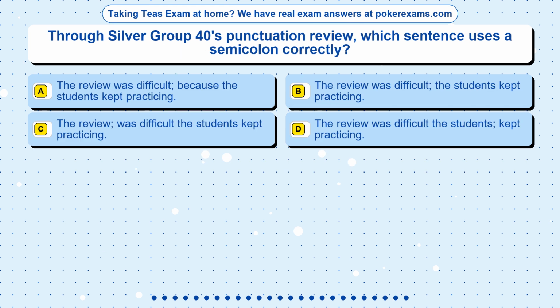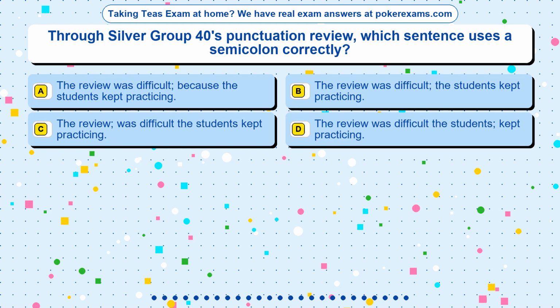Question 23. Through Silver Group 40's punctuation review, which sentence uses a semicolon correctly? Option A. The review was difficult because the students kept practicing. Option B. The review was difficult, the students kept practicing. Option C. The review was difficult; the students kept practicing. Option D. The review; was difficult, the students kept practicing.